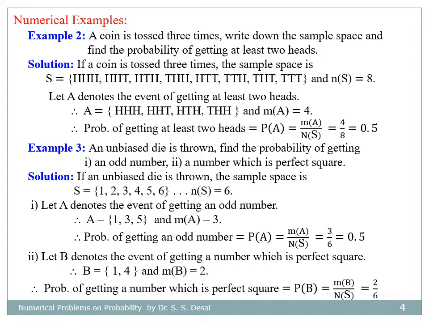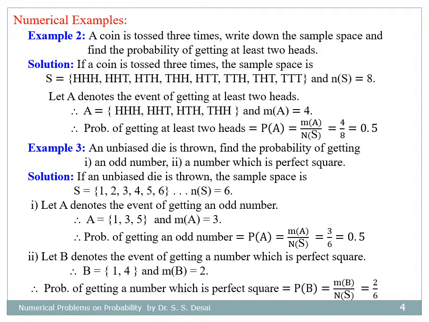So the third example is related to throwing a die, and the problem is like this. An unbiased die is thrown. Find the probability of getting an odd number, and second, a number which is a perfect square. So in throwing an unbiased die, the sample space will contain 6 points.